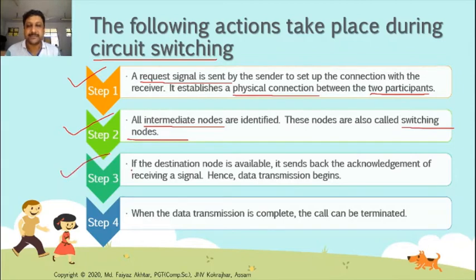Now in step 3, it checks whether the destination node is available or not.